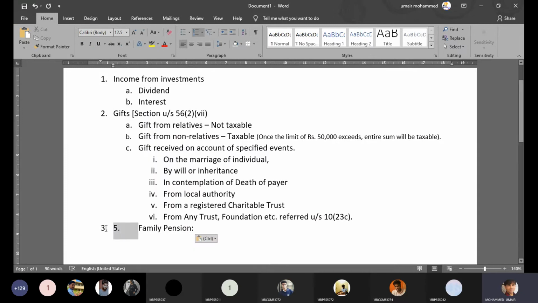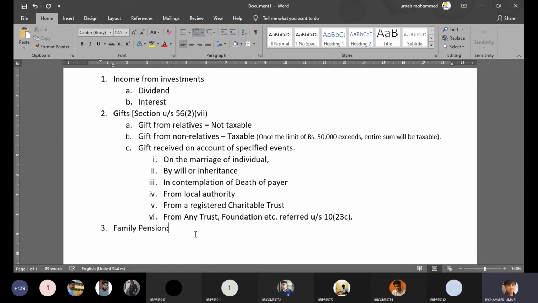First of all, when we say family pension, it means the pension given to the dependents of the employees. Now, when an employee is alive and he is getting pension from his former employer, that is taxable as income from salary. But since the employee has died, certain pension schemes are designed in such a way that even after the employee dies, the employee's dependents are also eligible to get that pension.